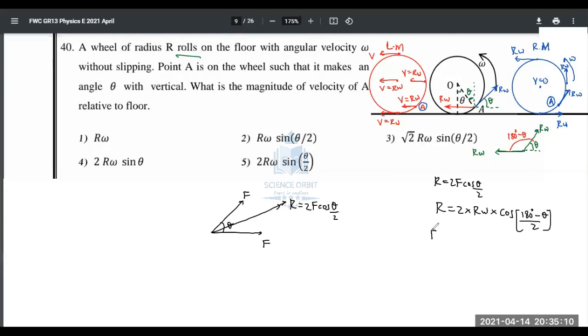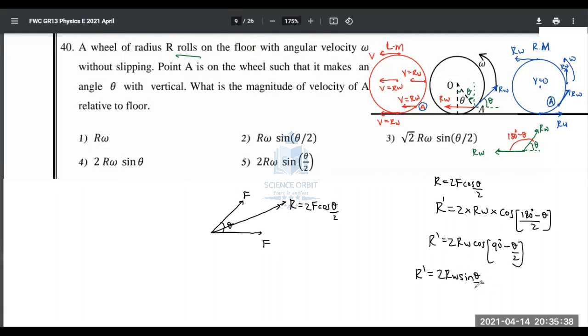So that is R, meaning final R, the resultant. I'll just say R dash. The resultant is going to be equal to 2R omega cos. Inside, what will you be getting? 90 minus theta by 2. 180 divided by 2 is 90, theta divided by 2 is theta by 2. So I'm getting cos of 90 minus theta by 2, people? R dash is equal to 2R omega sine theta by 2.